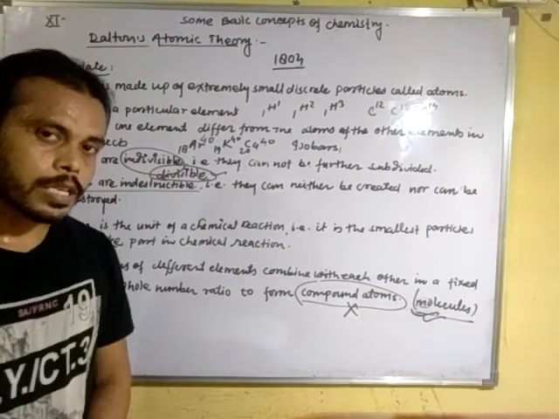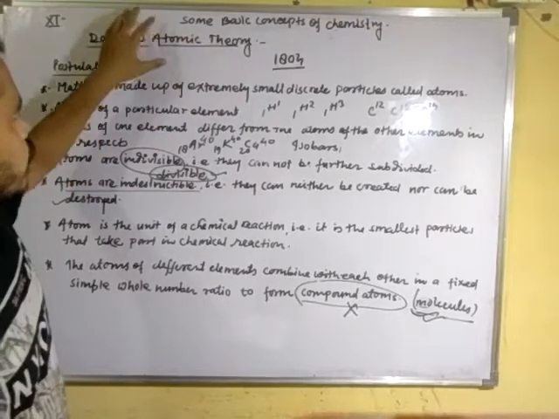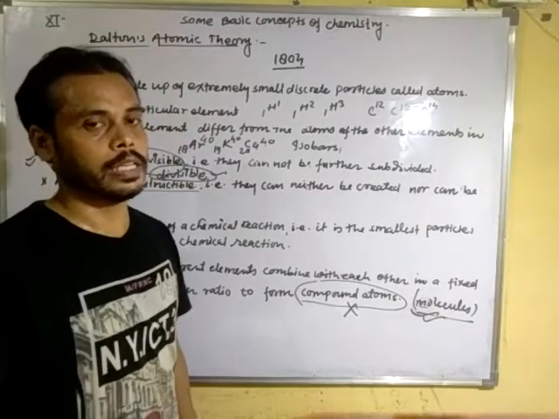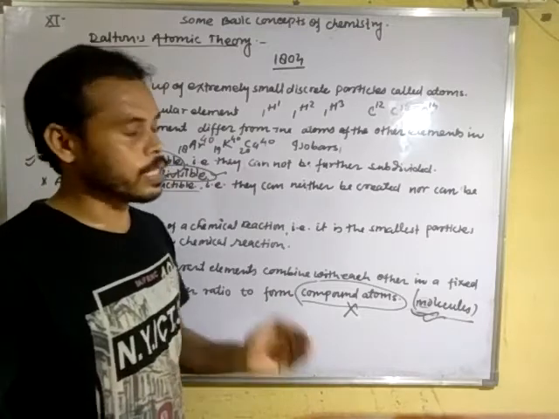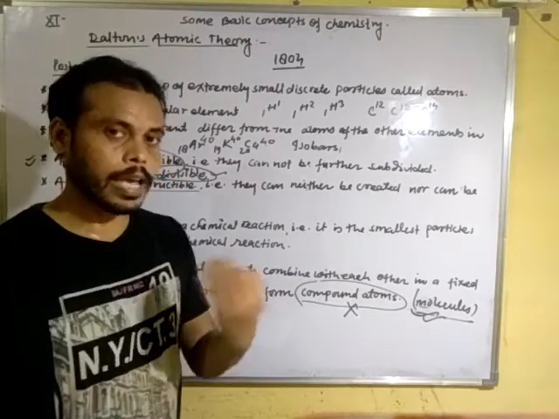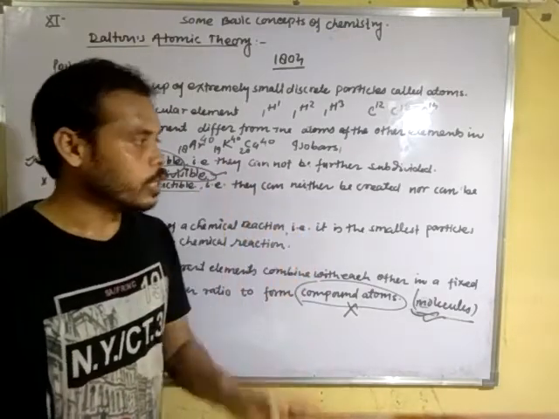After the discovery of electron, proton and neutron, Dalton's atomic theory was modified, and we studied that the atom is divisible and has fundamental particles like the electron, proton and neutron.